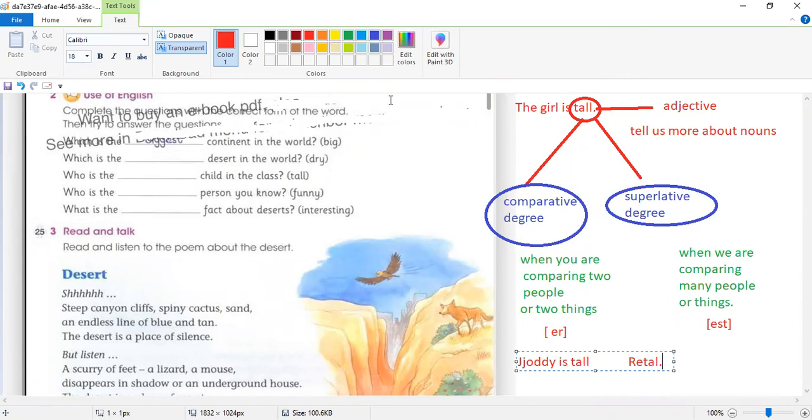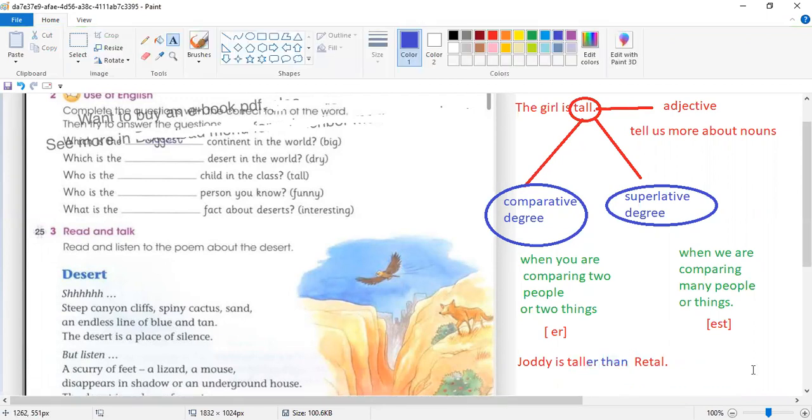Whenever you do this, you add er to tall, and then you use the word than. Judy is taller than Rital.